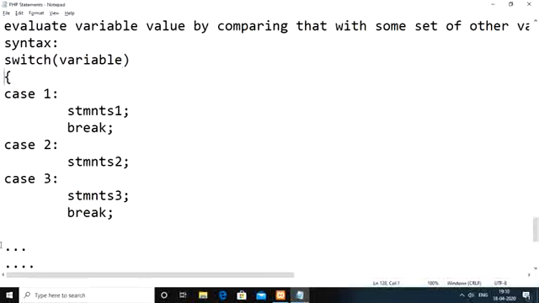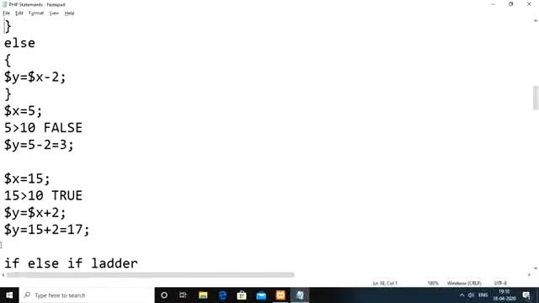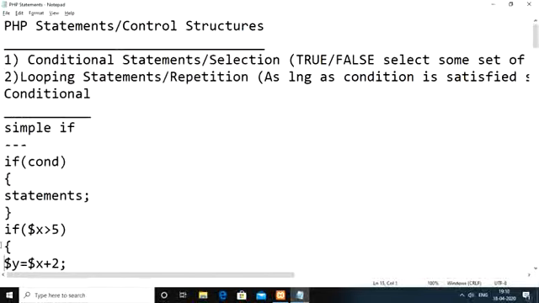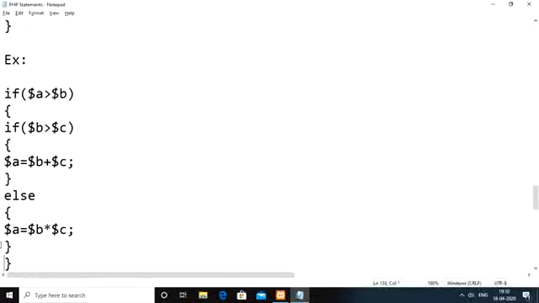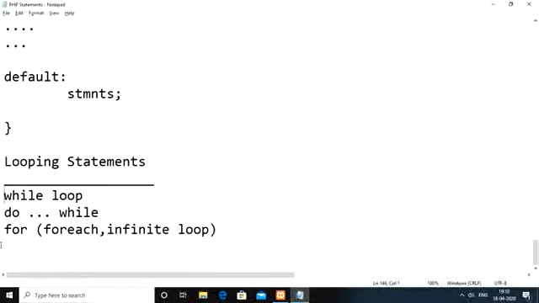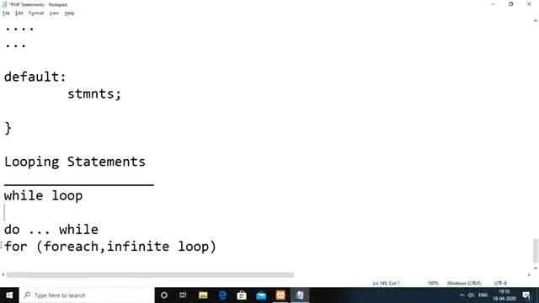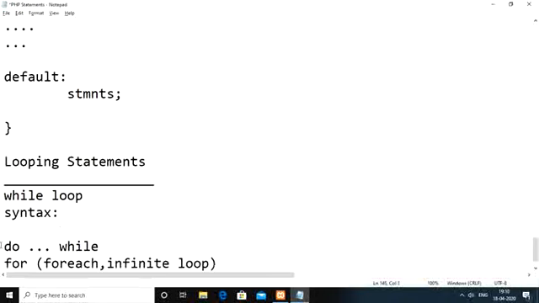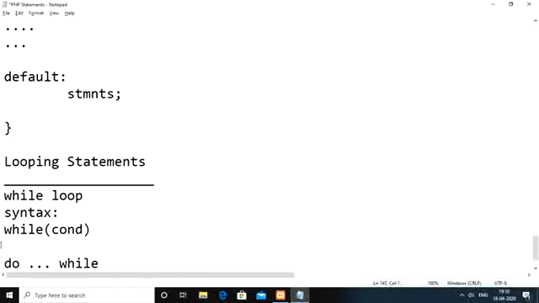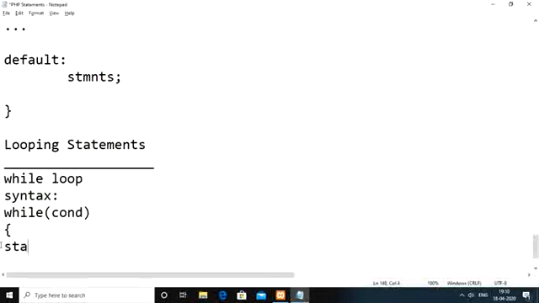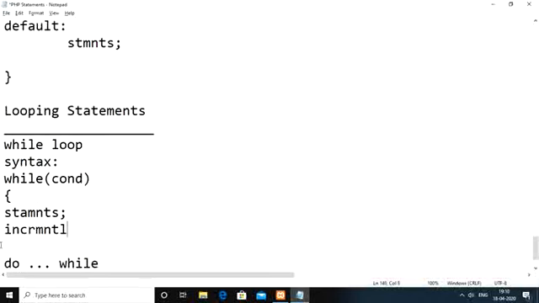Okay, so that is about all the different types of conditional statements we have in PHP. Following that, we have looping statements. In looping statements, we have the while loop, the do while loop, and the for loop. If you see the syntax of the while loop, we have while of condition. Then we need to execute some set of statements, and after that we need to perform some kind of increment operation here.